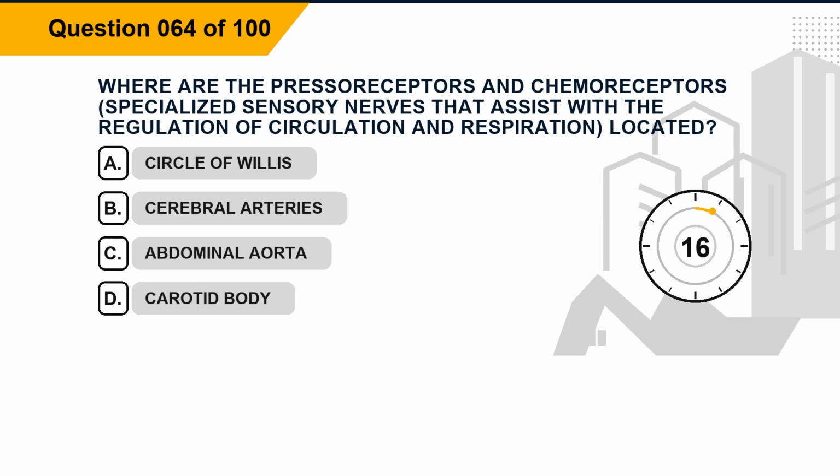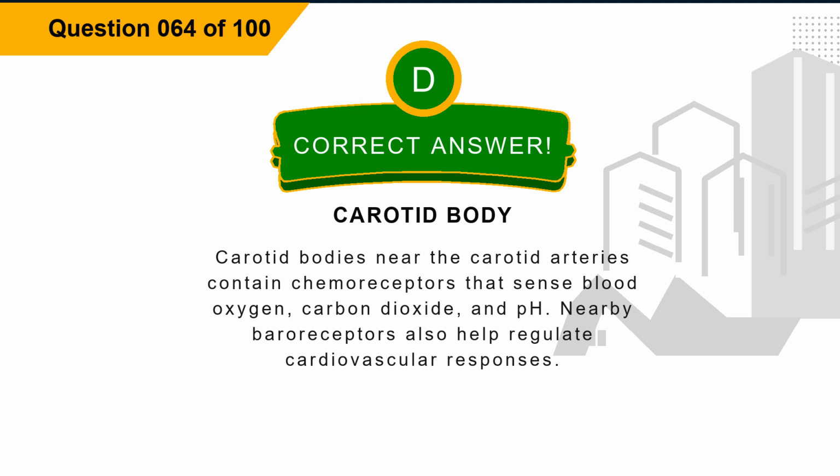Question 64. Where are the pressoreceptors and chemoreceptors, specialized sensory nerves that assist with the regulation of circulation and respiration, located? Option A, circle of Willis. Option B, cerebral arteries. Option C, abdominal aorta. Option D, carotid body. The correct answer is option D, carotid body. Explanation: carotid bodies near the carotid arteries contain chemoreceptors that sense blood oxygen, carbon dioxide, and pH. Nearby baroreceptors also help regulate cardiovascular responses.